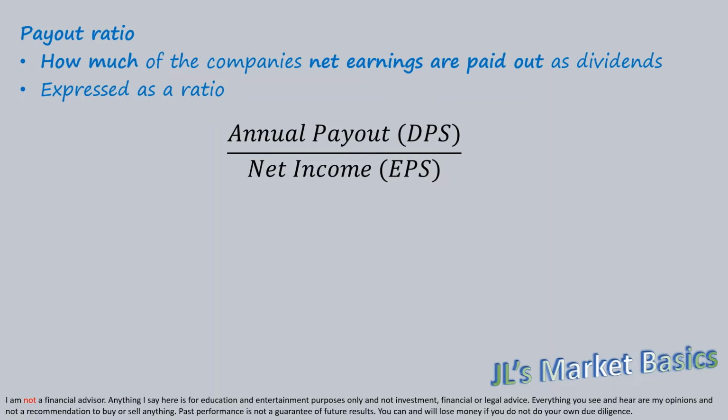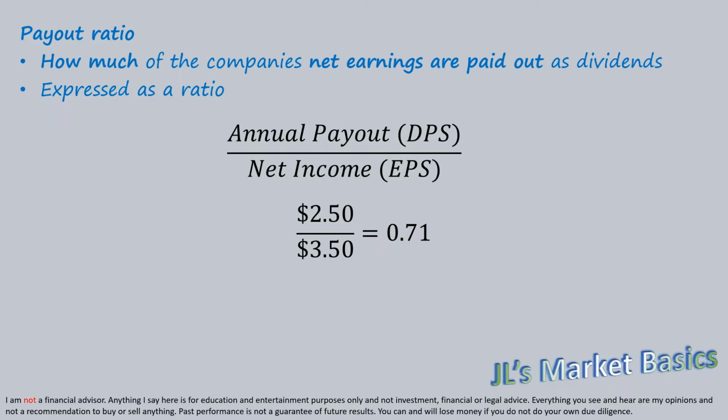The payout ratio shows how much of the net earnings are paid out as dividends. This ratio is calculated by taking the annual payout, expressed as a dividend per share, and dividing it by the net earnings, expressed as a company's annual earnings per share. For example, if a company has an annual dividend payout of $2.50 and it has an annual earnings per share of $3.50, its payout ratio is equal to 0.71.